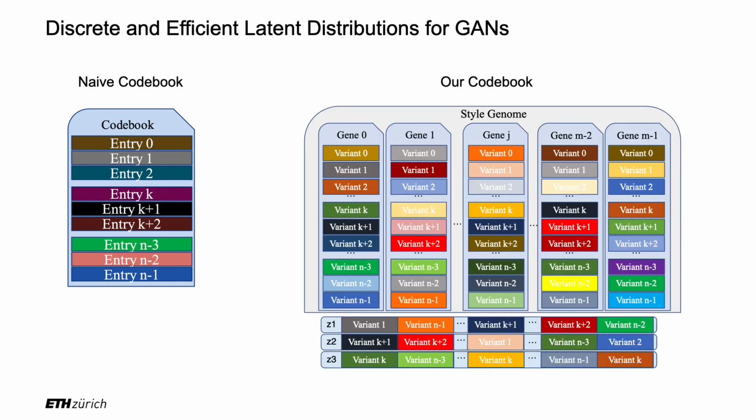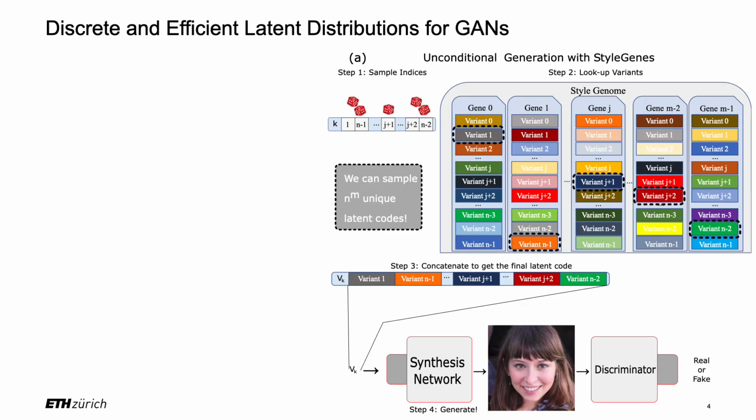How can we create a large codebook that is not memory hungry? We introduce our style genome. We take the codebook and break it down in an ordered set of smaller codebooks. To generate, we sample indices independently for each codebook. We use these indices to look up the corresponding embeddings in each codebook, and then we concatenate them together. Finally, we feed the latent code and continue with the adversarial training as usual. Both the generator and the codebook are simultaneously optimized. Note that with our approach, we can sample n to the power of m unique indices.